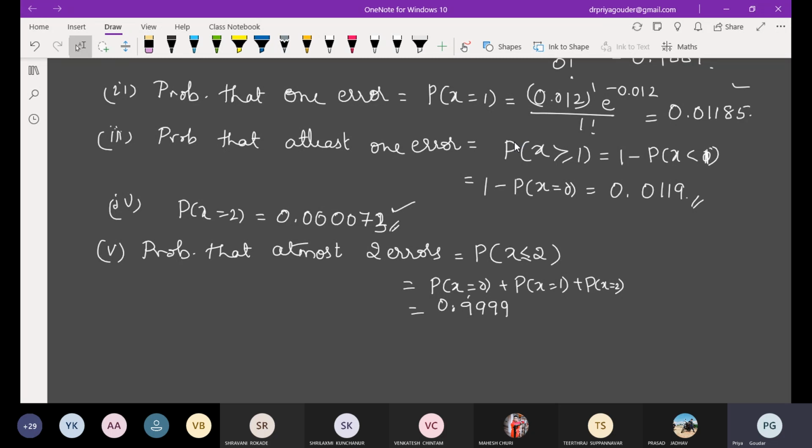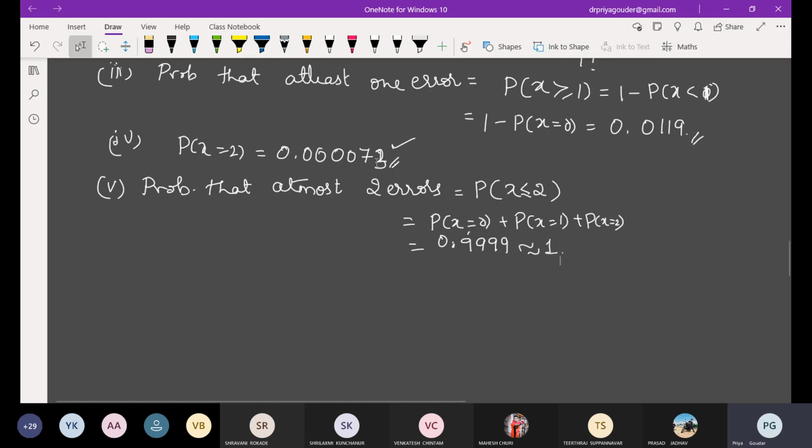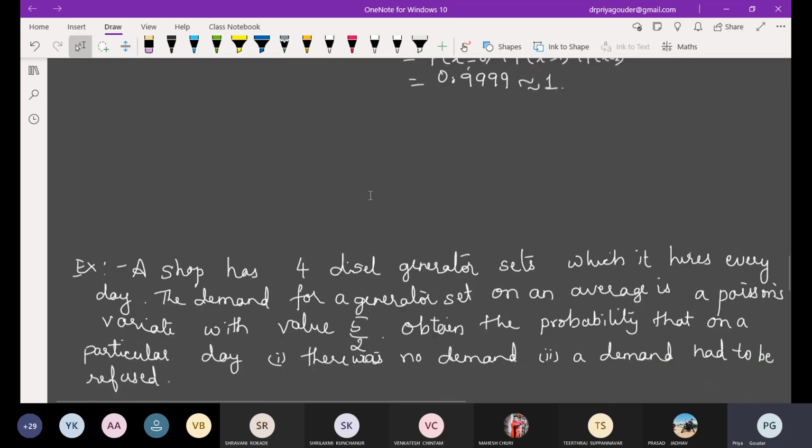Just check. Many 9s will come. I got 1.0119. Don't take more than 1. You can round it off and take it as 1. No problem. Don't ever write 1 point something. If you write 1 point with any digits other than 0, they will cut the marks. Probability value should always be positive, less than or equal to 1. Okay. Last one example for today.